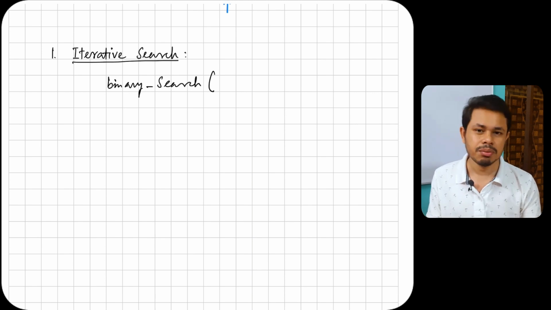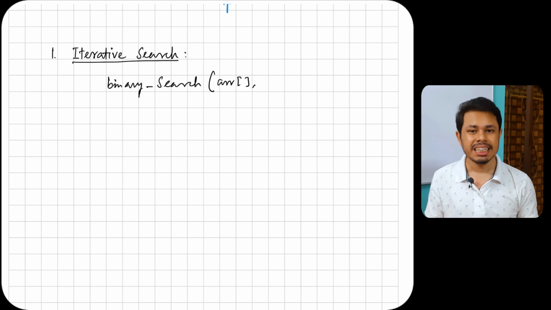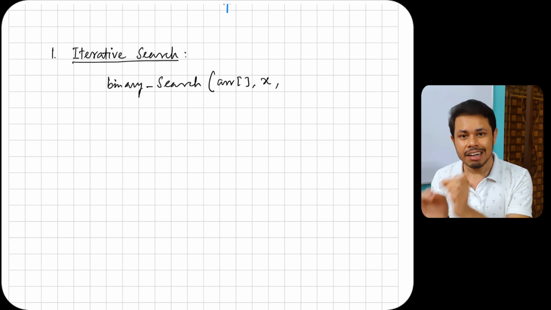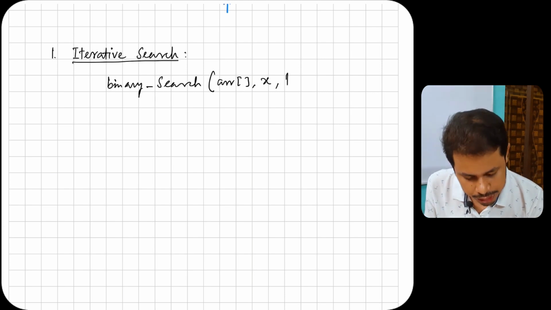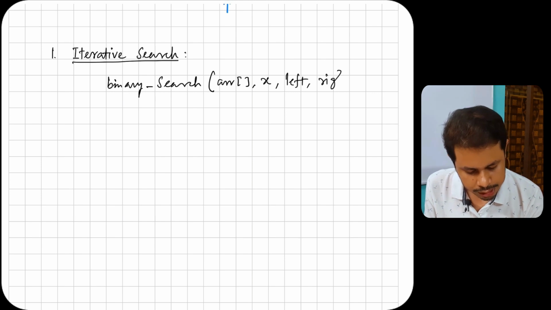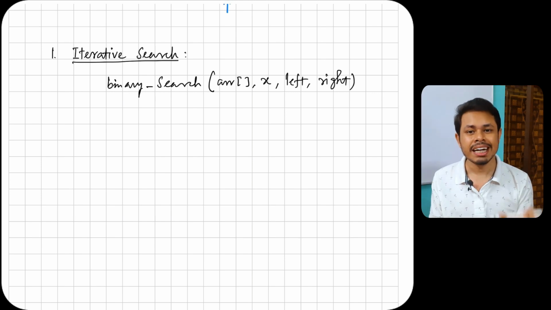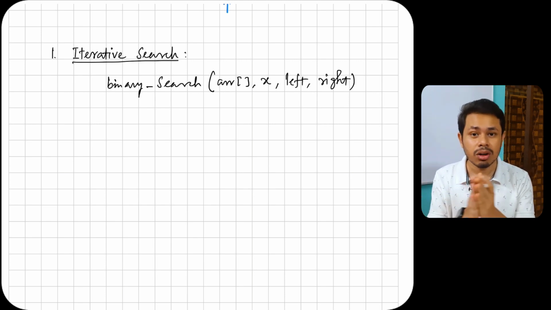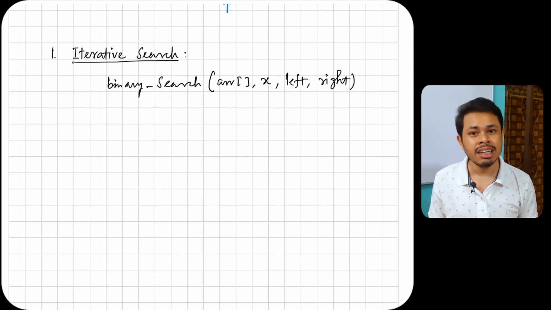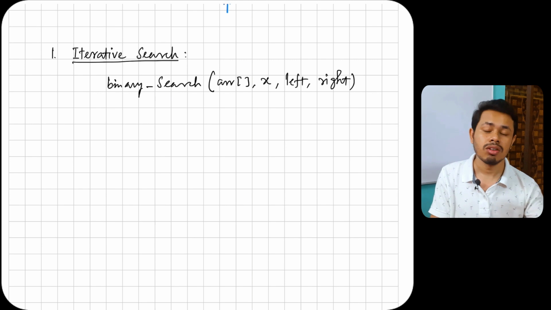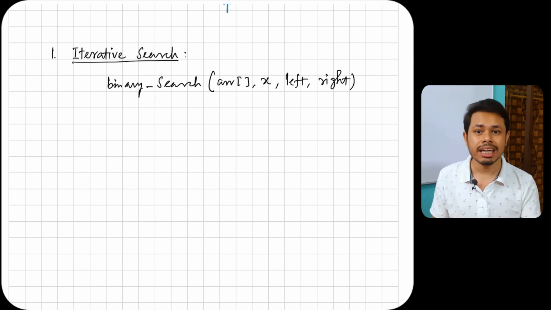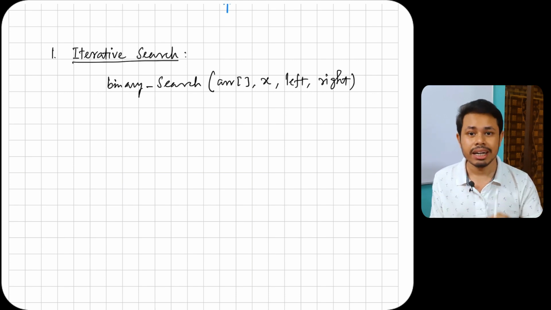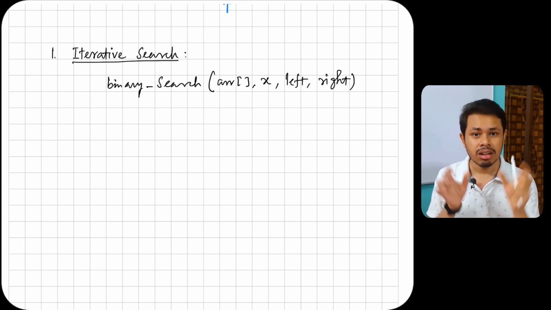So for binary search, what would be the parameters? The parameter would be the array, right? Next, we require our desired element, which is X in our case. Also, we require a left pointer as well as a right pointer. So we can write left as well as right. What are these 2 pointers? These 2 pointers indicate the left index of our array and the right index of our array. Why are these 2 needed? Because we are not searching the entire array. If it were the entire array, our left index would always be set to 0 and right index would always be set to n-1. But here we are not taking care of the entire array. In each iteration, our search domain will reduce. That's why we are taking care of the left as well as right pointer of our particular array.